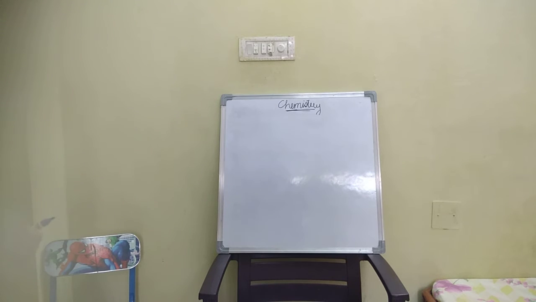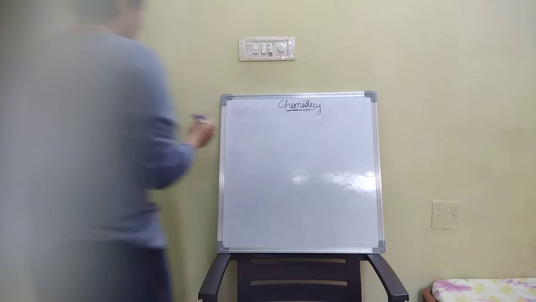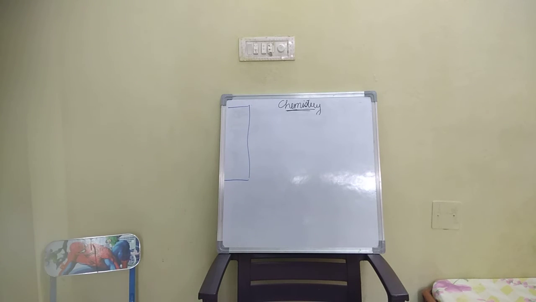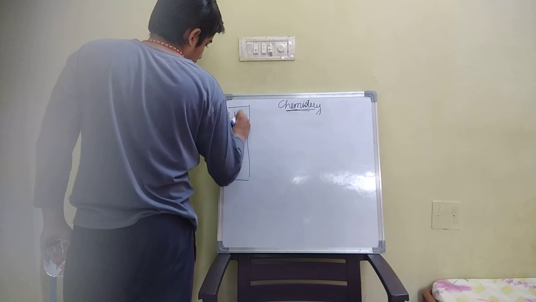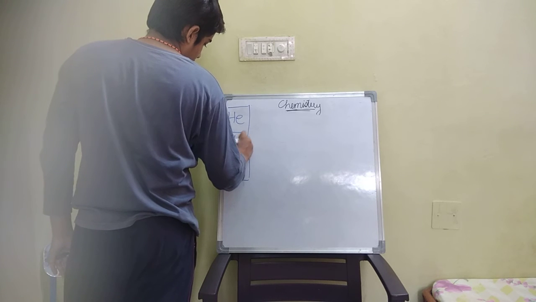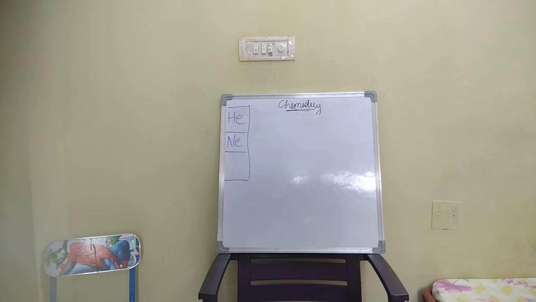Now we will discuss how to make it stable. First we will write stable gases. Stable gases means inert gases: helium, neon, argon, krypton, xenon, like that. We'll make a table here. The first three stable gases we will write: first one is helium, second one is neon, third one is argon.